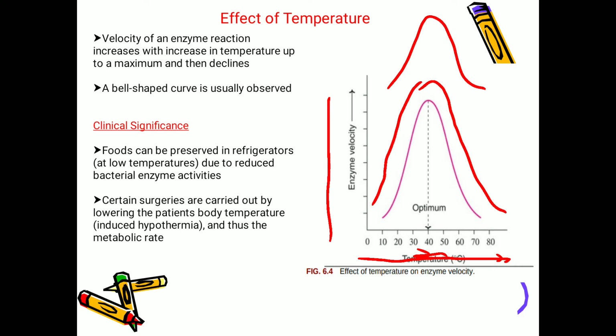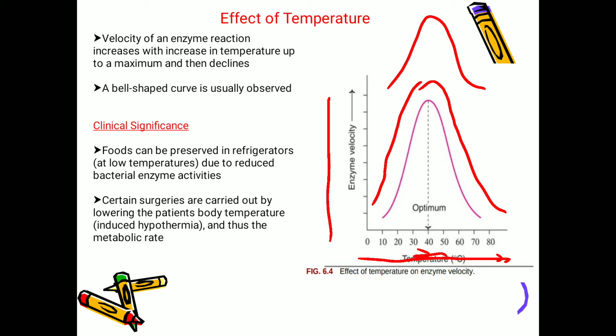If you are considering any food, it will be spoiled if you keep it for 3 or 4 days. How will the food get spoiled? Because of bacteria. If you keep the food in the refrigerator, which is maintained at 4 degrees centigrade, the bacterial enzymes are in an inactive state. So these bacterial enzymes cannot carry out any metabolism or reactions in the food, so the food cannot be spoiled by keeping it in the refrigerator.